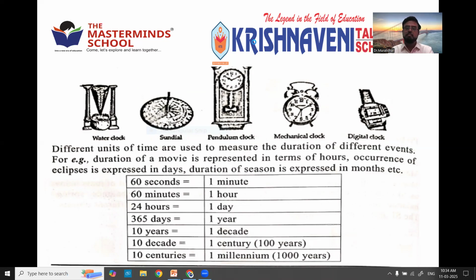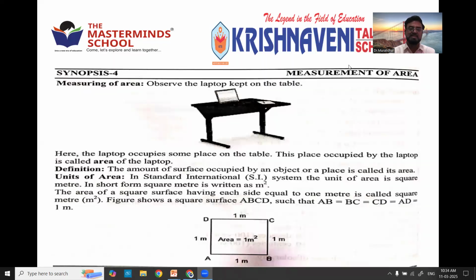So time is measured in seconds. 60 seconds is equal to 1 minute, 60 minutes is equal to 1 hour, 24 hours is 1 day, 365 days is 1 year, 10 years is 1 decade. These all are the relations of the time. So length, mass, time, which are the fundamental quantities. So we have seen how to measure them by using the various devices.